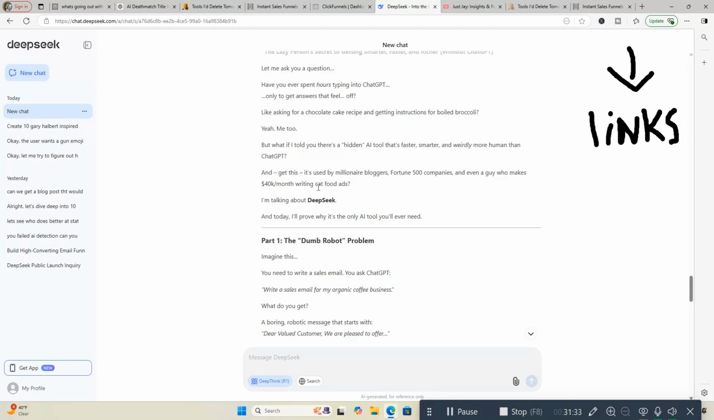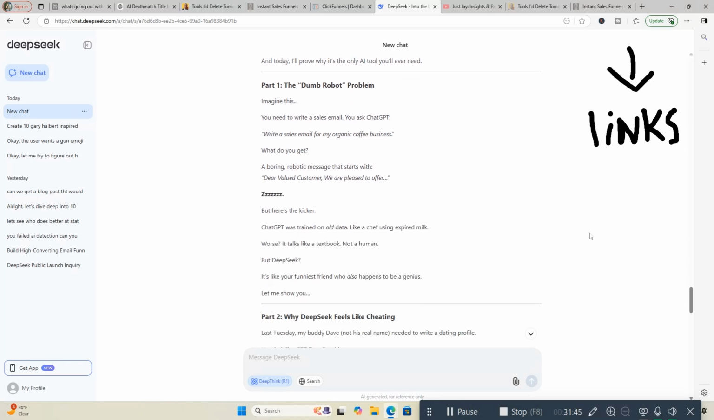And get this, it's used by millionaire bloggers, Fortune 500 companies, and even a guy who makes $40K a month writing cat food ads. I'm talking about DeepSeek. And today I'll prove why it's the only AI tool you'll ever need. Part 1, the dumb robot problem.